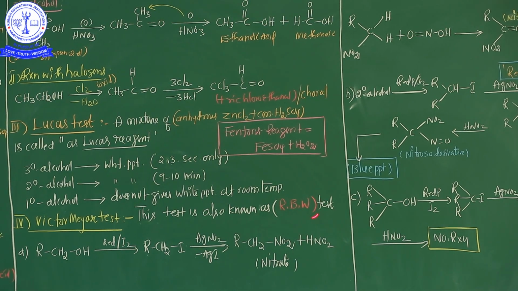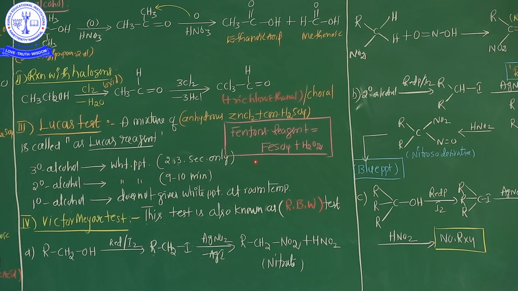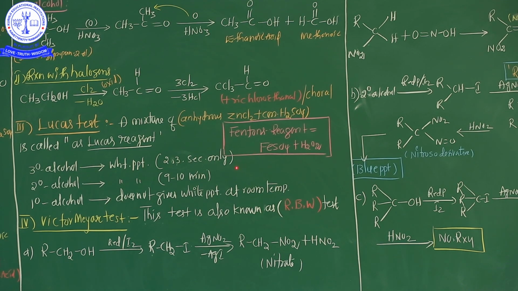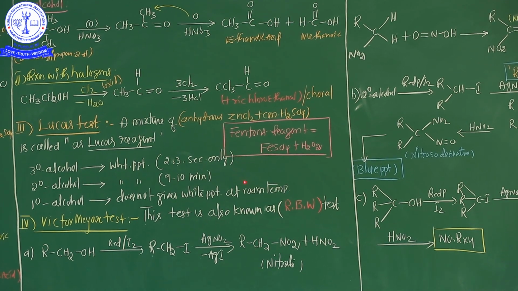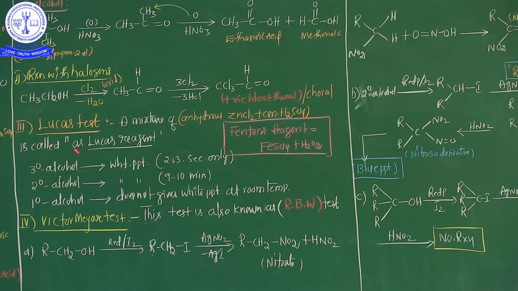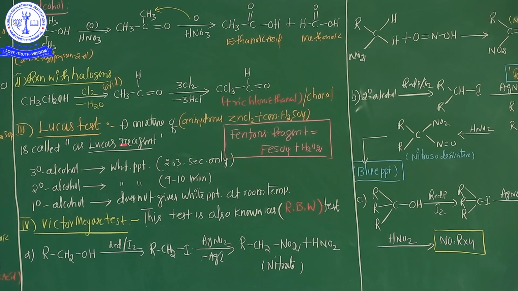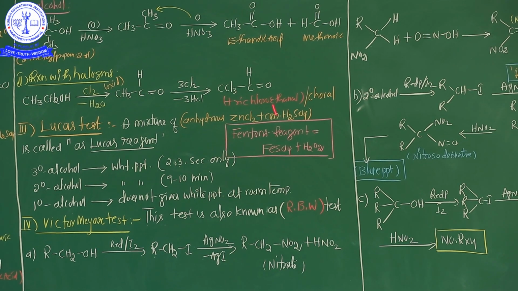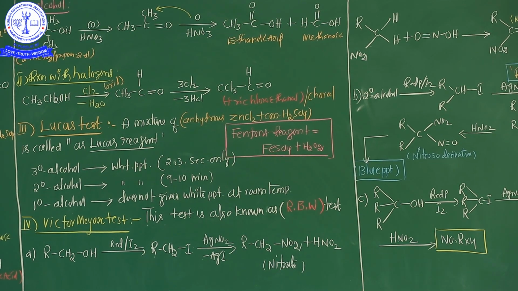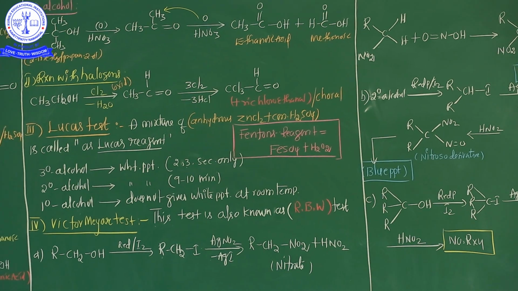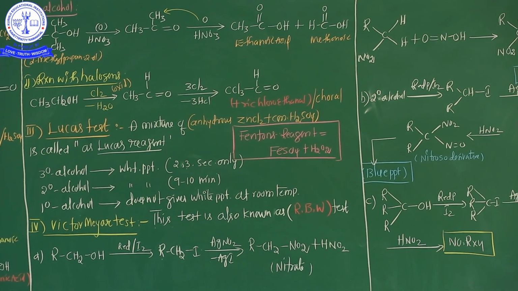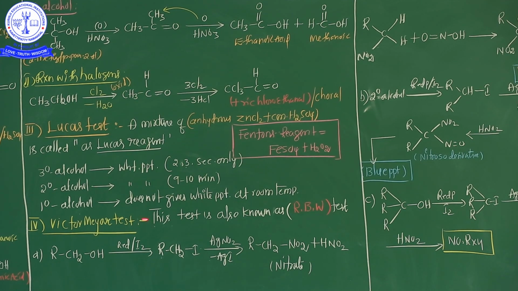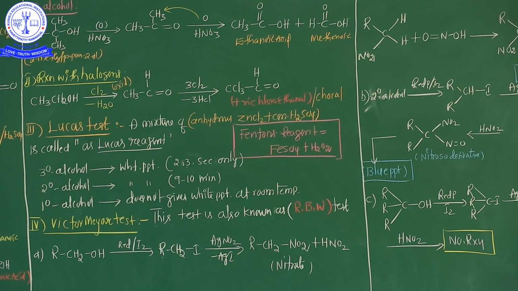Listen my dear students, in the chemistry laboratory, 2 major confirmation tests are available for alcohol testing. Number 1 is the Lucas test. What is the Lucas reagent? Anhydrous ZnCl2 plus concentrated hydrochloric acid. After that, Fenton's reagent. Fenton's reagent is FeSO4 and hydrogen peroxide. And the Victor-Meyer test, these are the combinations.